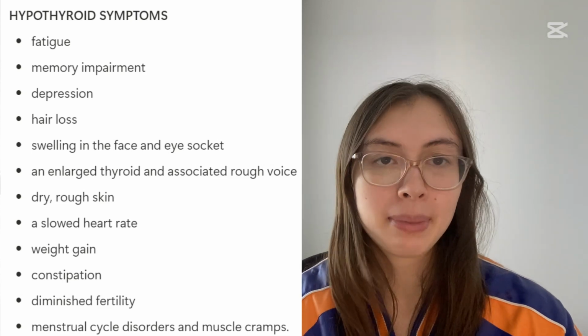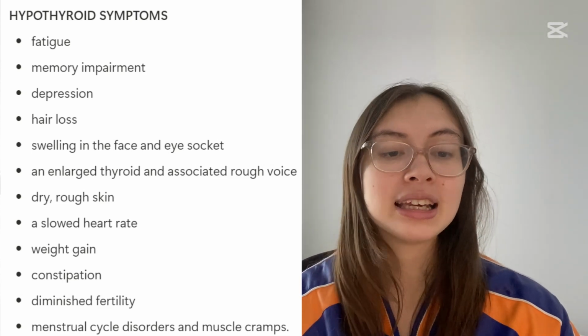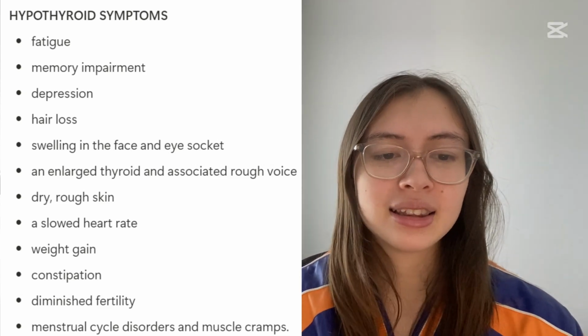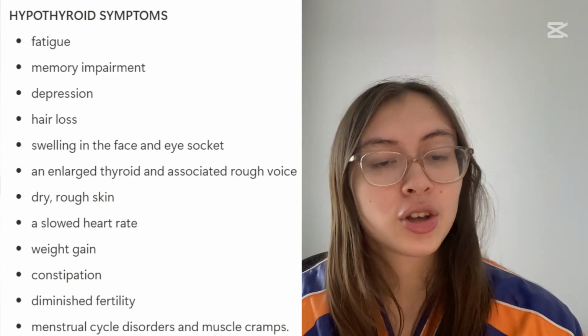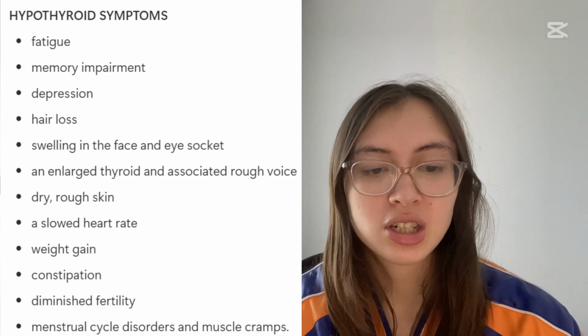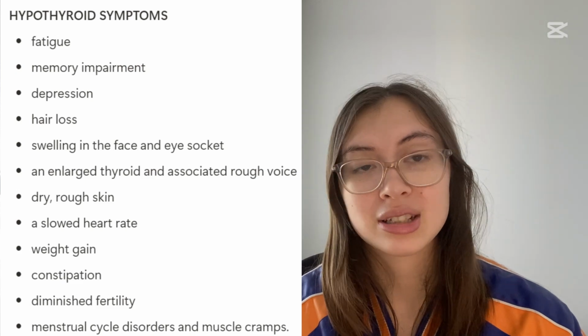There are two forms of thyroid disorders, hypothyroidism and hyperthyroidism. Hypothyroidism is a slowing down of the metabolism and energy use and can lead to symptoms like fatigue, memory impairment, depression, hair loss, swelling in the face and eye sockets, an enlarged thyroid and associated rough voice, dry, rough skin, slowed heart rate, weight gain, constipation, diminished fertility, menstrual cycle disorders, and muscle cramps.